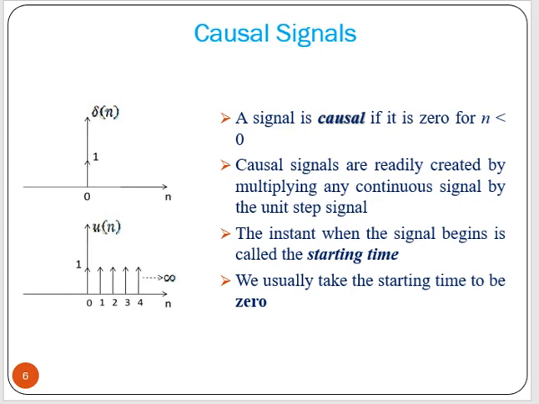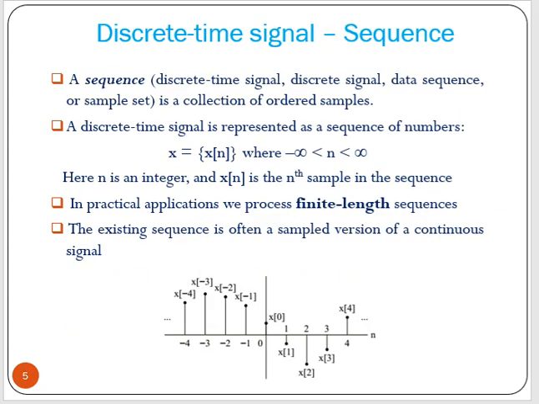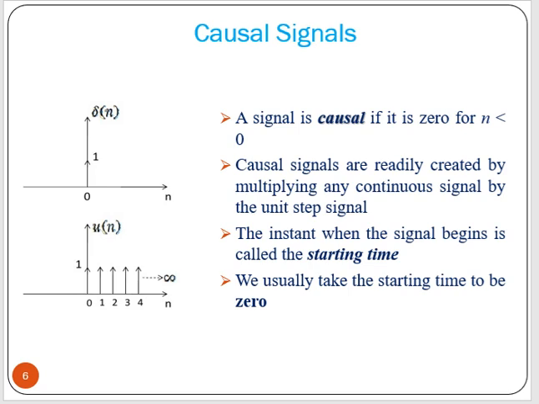Now, in digital signals we have three types of signals: causal signal, non-causal signal, and anti-causal signal. A signal is causal if it is 0 for n less than 0.